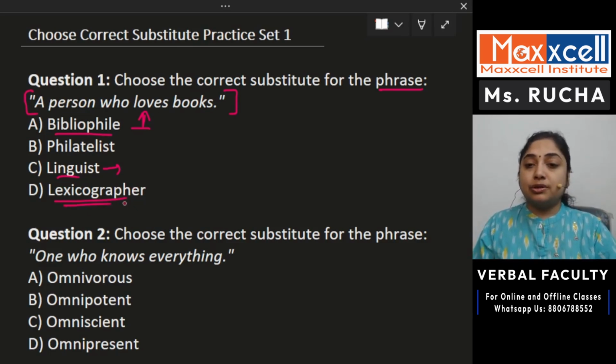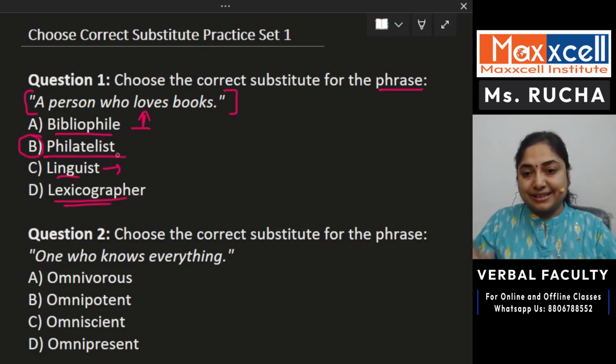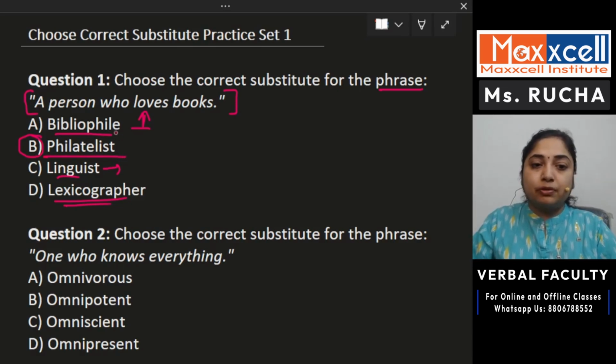Guys, you are going to learn a few new words here, so make sure you are noting them down. And I'm also going to give you one or two words from every question to find out on your own, like this word. Please make sure you find out the meaning of this word and note it down in the same section of your diary or notebook. Okay, so bibliophile, what is the answer here? A person who loves books is a bibliophile.